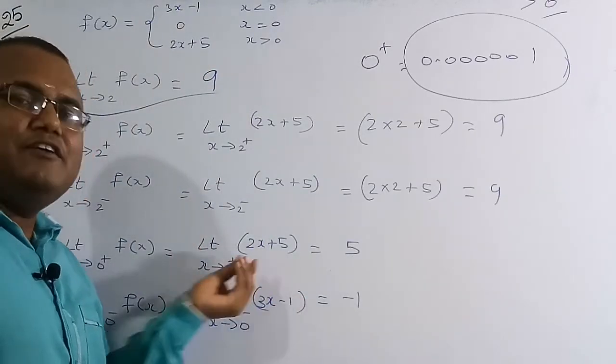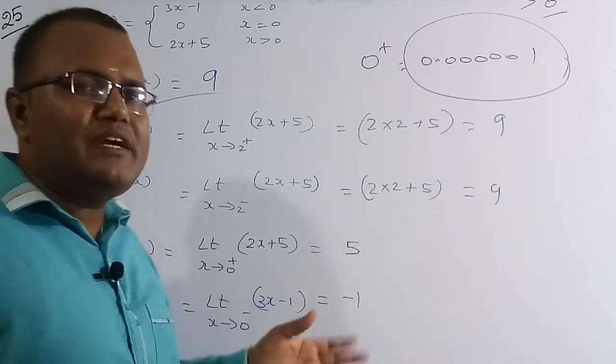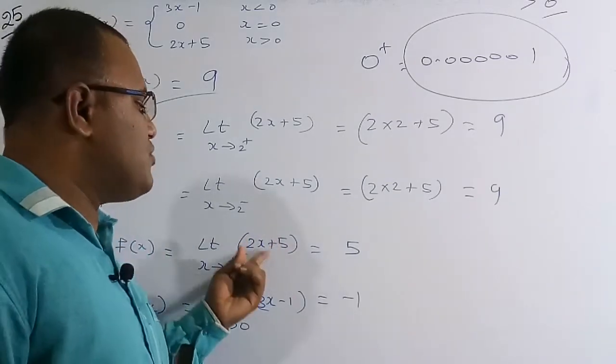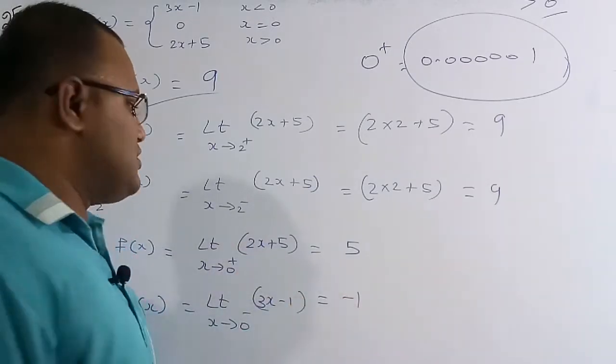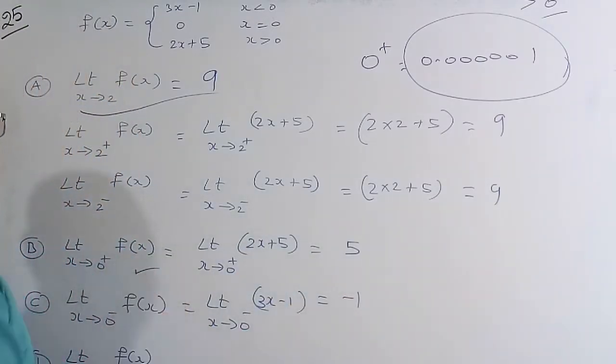In place of x, if you keep a very small amount, it is nearly equal to 0, so we can replace x with 0. Therefore 2 into 0 plus 5 is 5. This is the correct solution of this question for the B part.